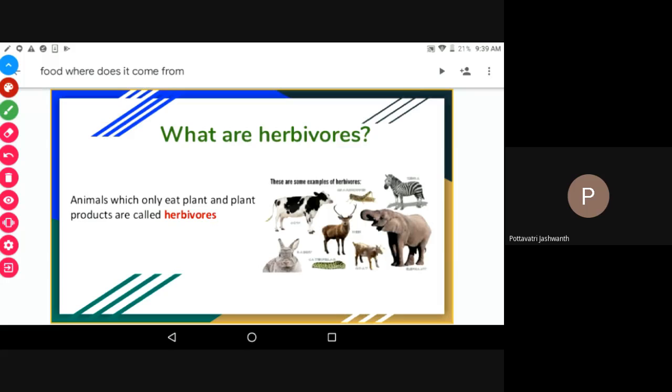Some animals eat only plants and plant products, like goat, deer, cow, buffalo, zebra, and elephant. These animals are called herbivores. Is it clear? Do you have any doubts here? No, sir. Very good. Animals which eat only plant and plant products are called herbivores.